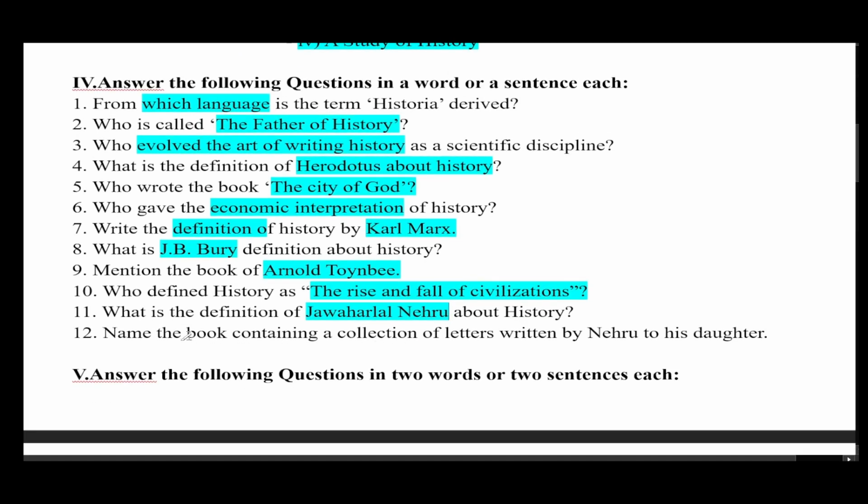The last question: name the book containing a collection of letters written by Nehru to his daughter. Nehru wrote many letters to his daughter Priyadarshini, or Indira Gandhi. They are collected in the form of a book. The name of that book was Glimpses of World History. It is a collection of letters written by Nehru to his daughter.